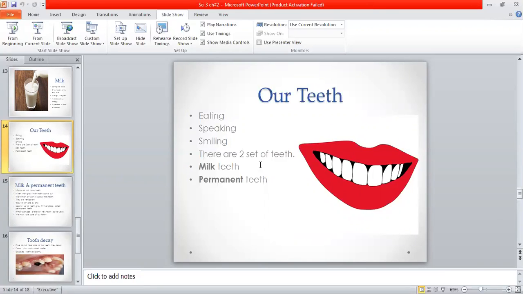So there are two sets of teeth in your whole lifespan. The newborn baby doesn't have teeth. When teeth start growing, the first set to appear is the milk teeth. Later on, when your milk teeth fall down, the permanent teeth start growing. So these are the two sets of teeth which grow in your whole lifespan. The first set is known as milk teeth. The second set is known as permanent teeth.